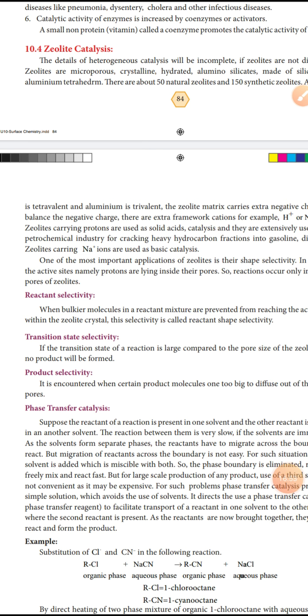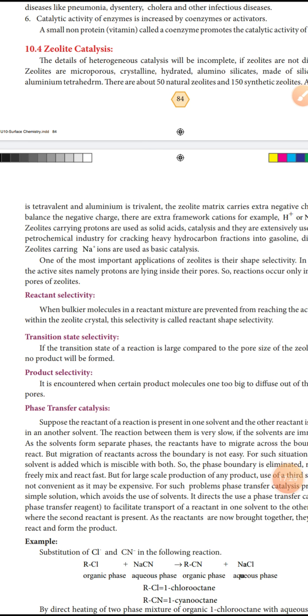First one, reactant selectivity. Second one, transition state selectivity. If the transition state of a reaction is large compared to the pore size of the zeolite, then no product will be formed. The transition state cannot produce the product.